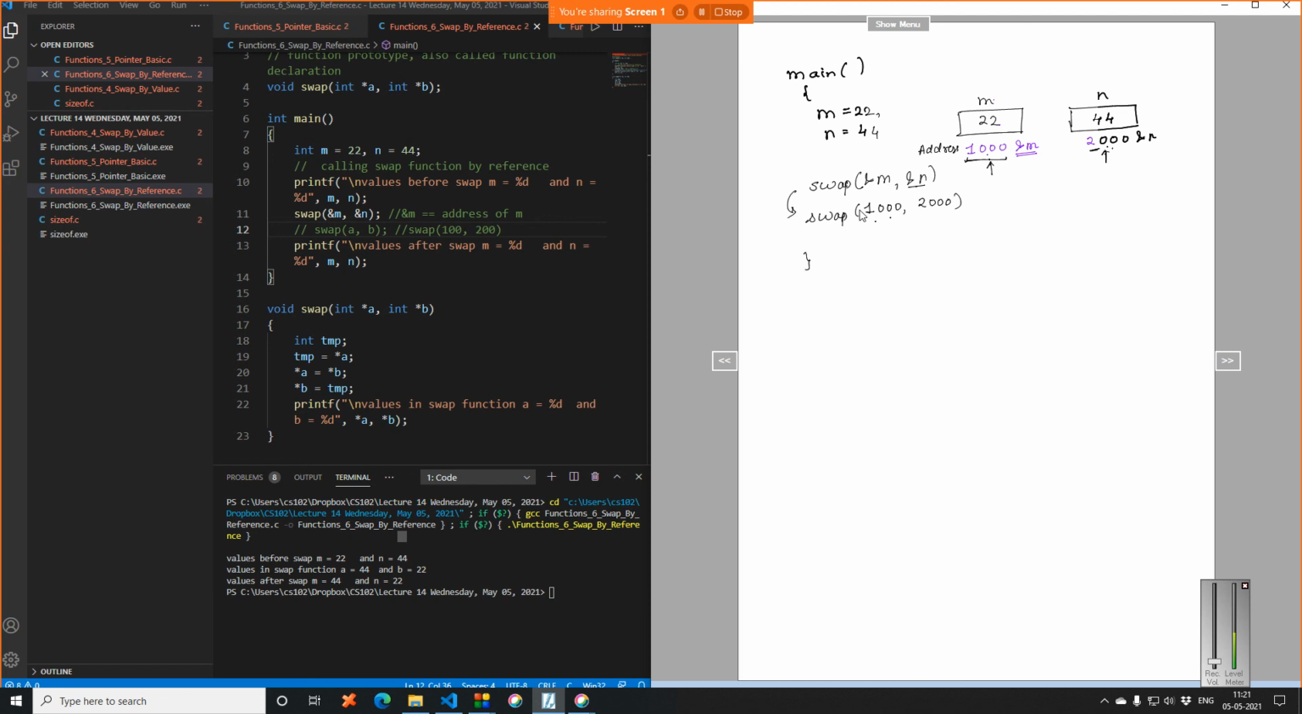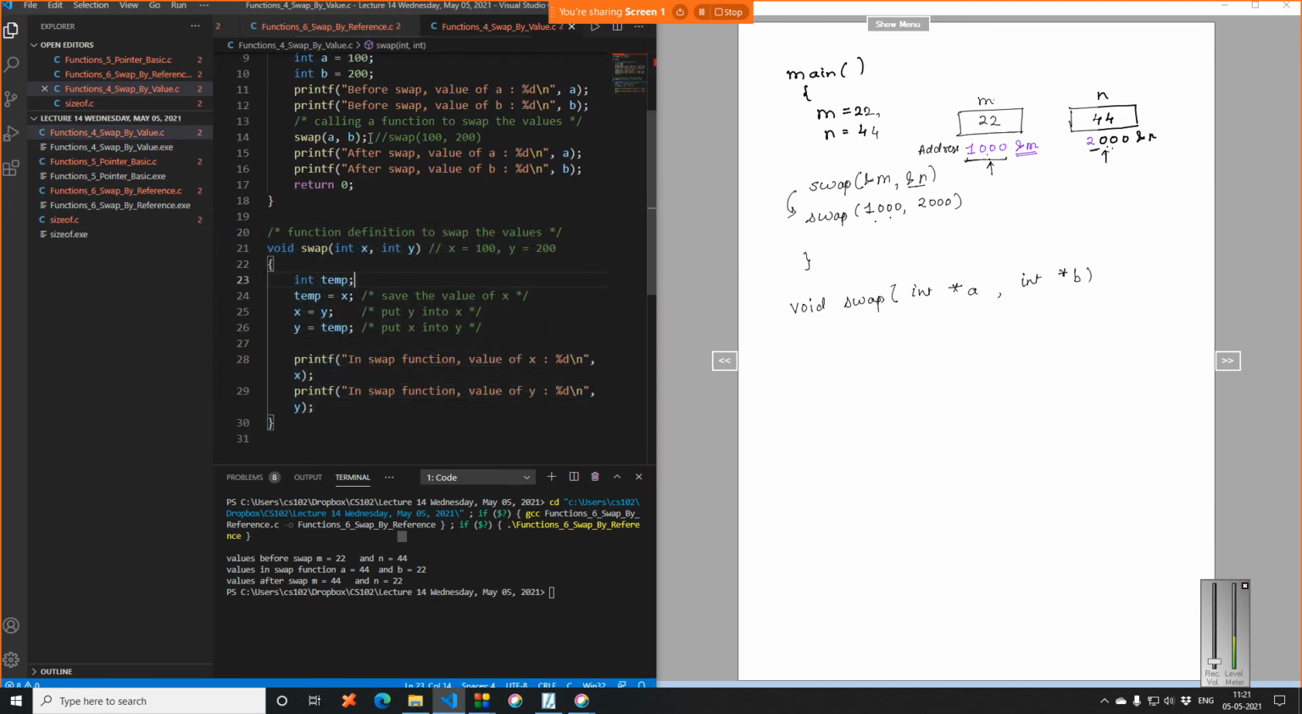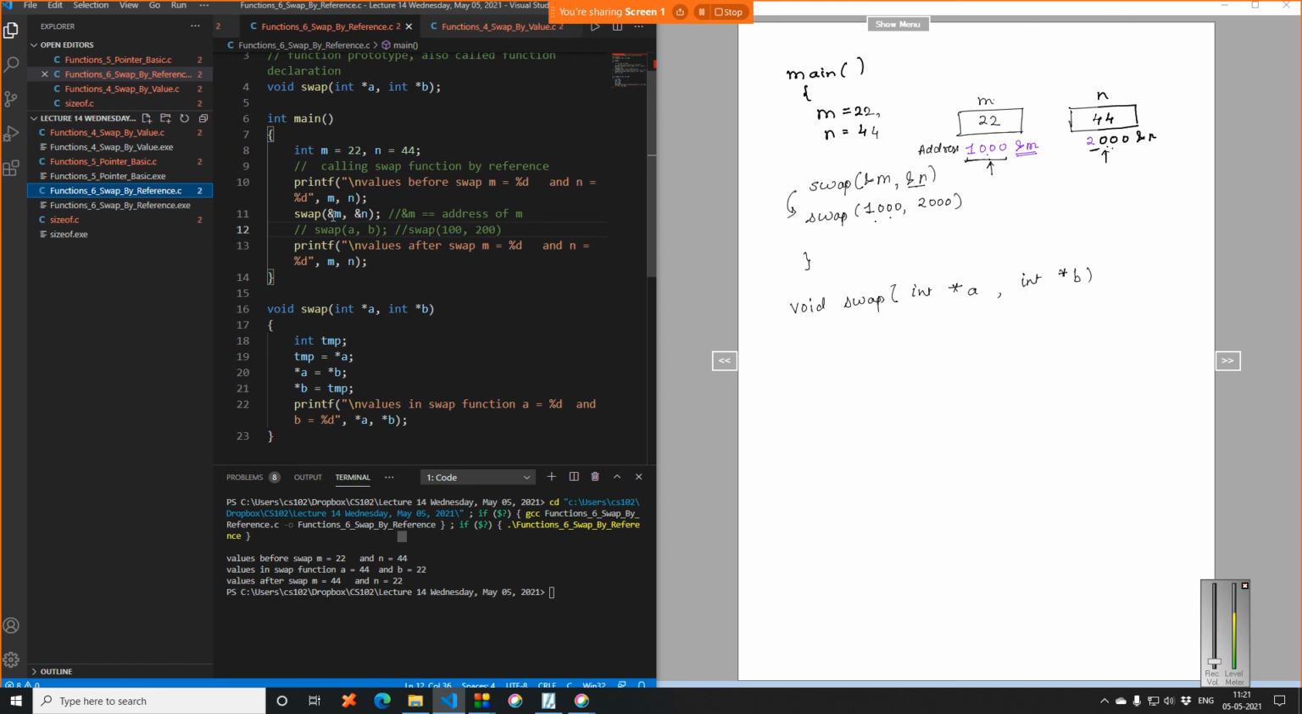Now let us see how we define swap. We are saying void swap, integer asterisk a, integer asterisk b. Now just see what happens. If you remember our previous code when we did swap by value, a was copied to x and b was copied to y, right? If you go by the same thing, ampersand m will be copied to a. Just forget about the star right now. Ampersand m will be copied to the variable a and ampersand n will be copied to variable b, right?